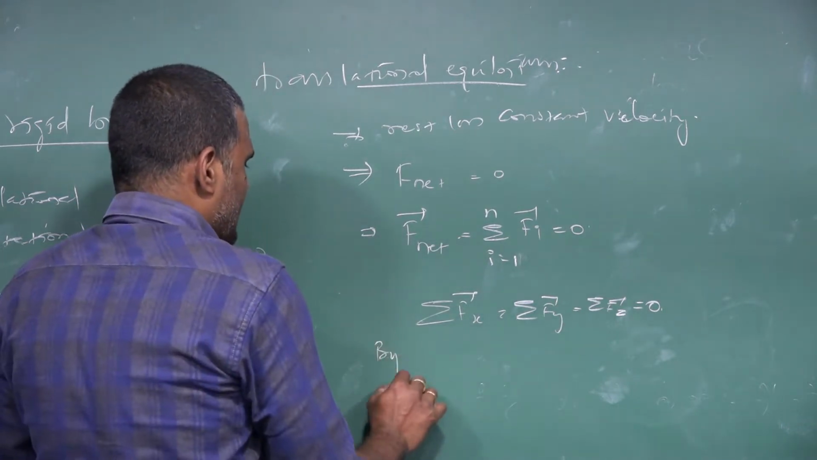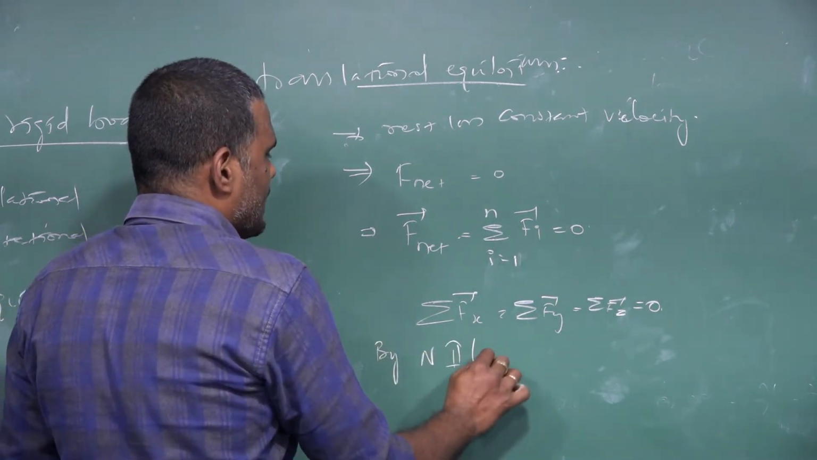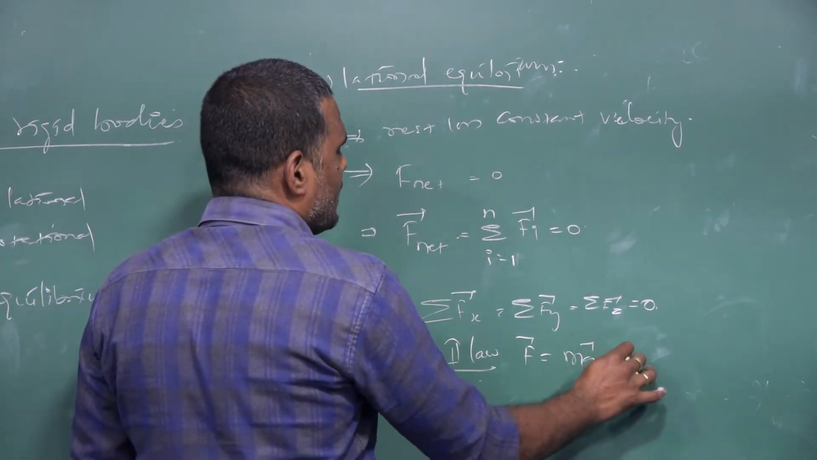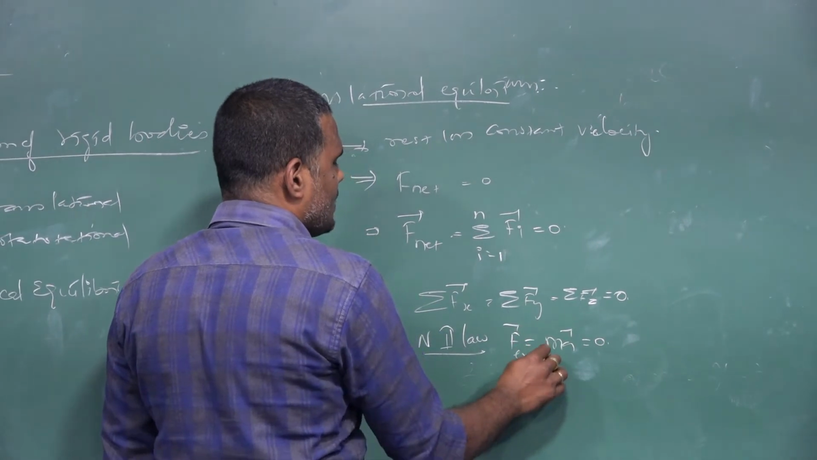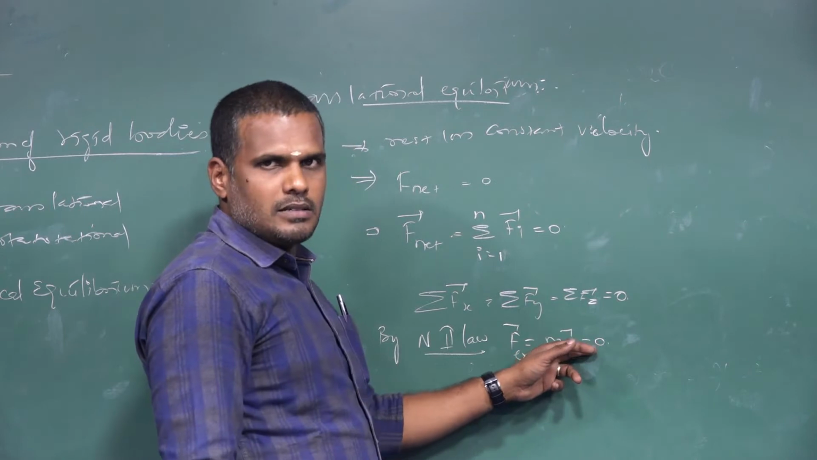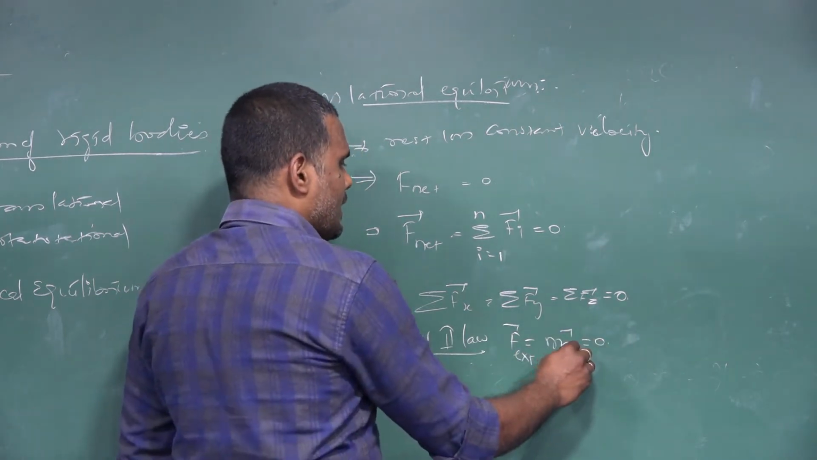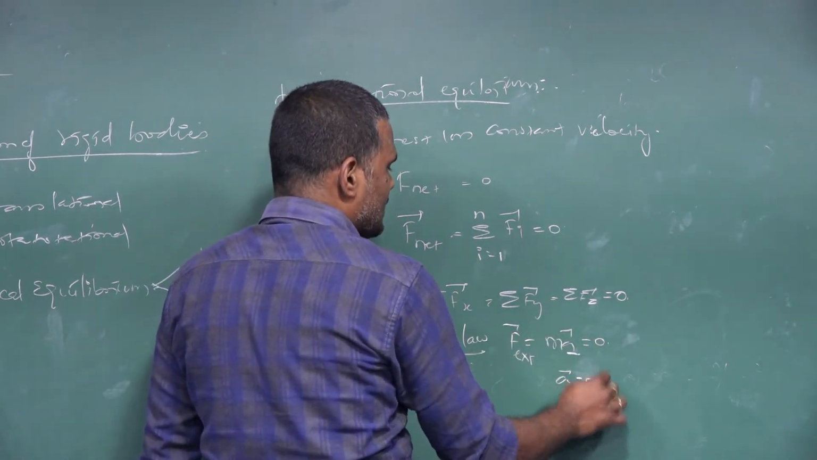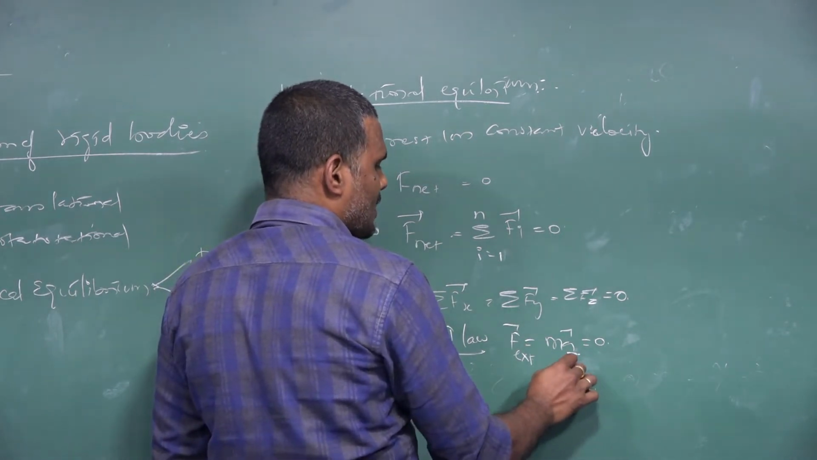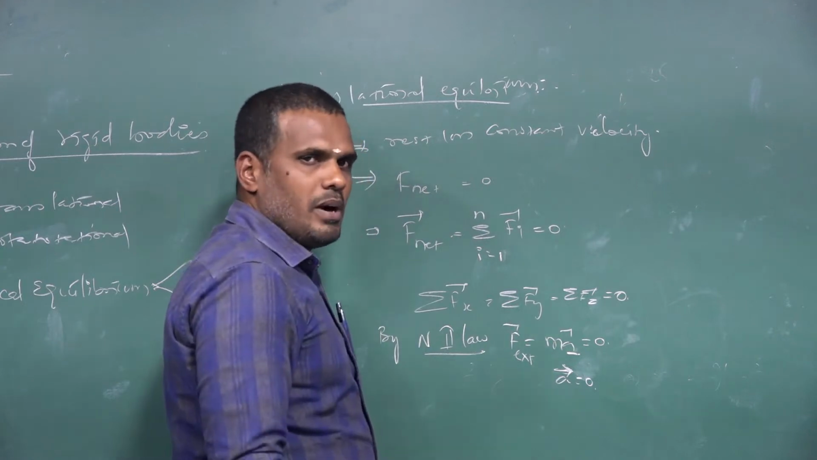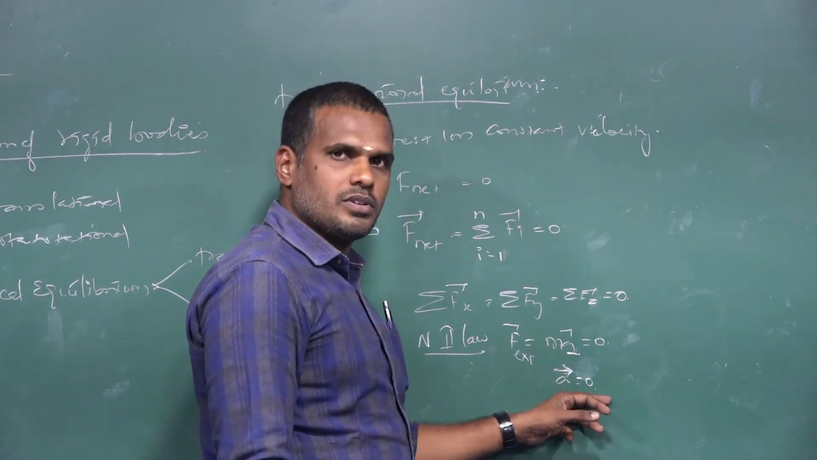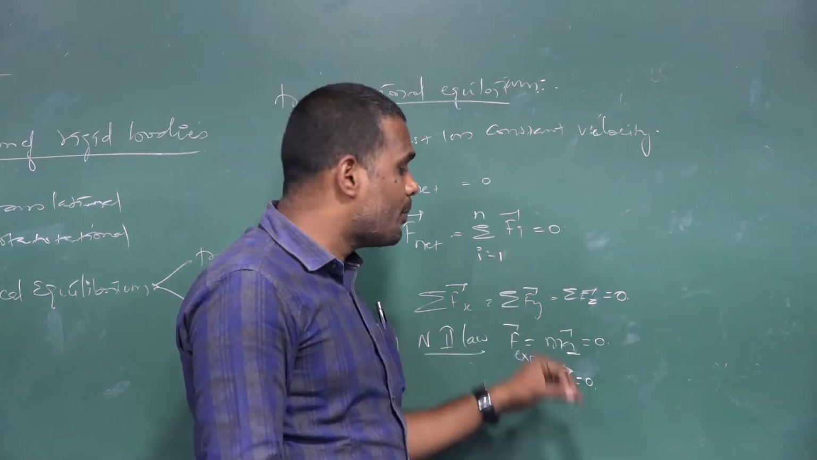By Newton's second law, I can write F vector is equal to m a vector, which is equal to 0. This F vector is F external. If the external force is 0, then the product of mass and acceleration is 0. Then we can say acceleration is 0, because mass cannot be 0; if force is acting on a body, it possesses a mass. So the acceleration possessed by the body will be equal to 0. So linear acceleration will be 0.